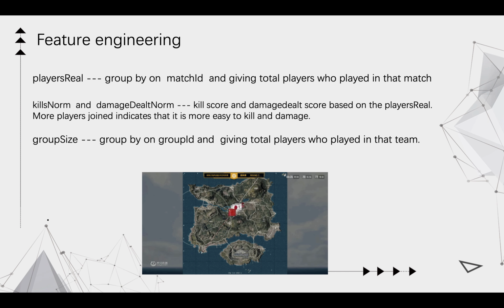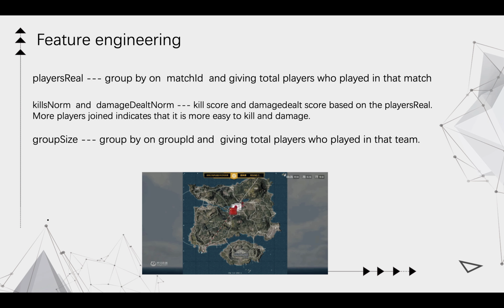After we finish data insighting, we start to do the feature engineering. In order to get a better result, we engineered more features from the given features. First, we created a players joined feature by group by on match ID, giving the total players who played in that match. Up to 100 players can compete in one game, but usually most games are not full, and no variables tell us the actual players involved in each game, so we create this feature.